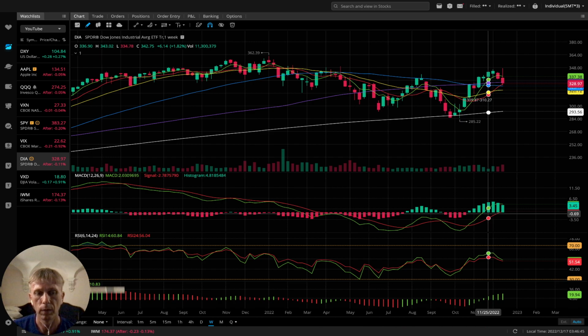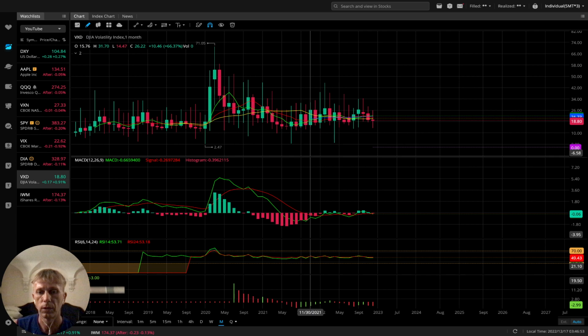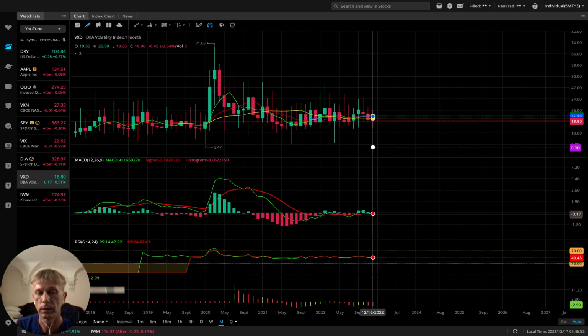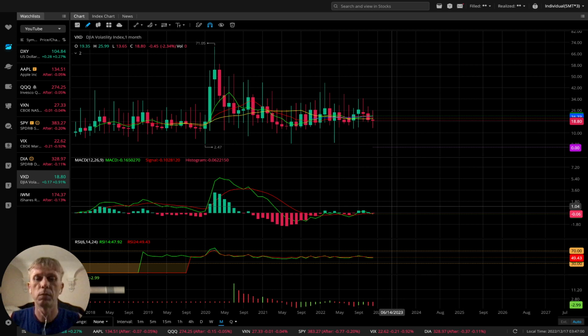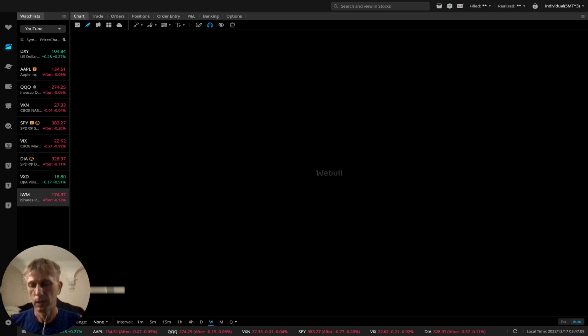VXD, volatility index for Dow. Let's see monthly. It's bearish on all indicators. Monthly, Dow bearish and VIX bearish. Okay, let's move to IWM monthly. IWM, Russell 2000 monthly.